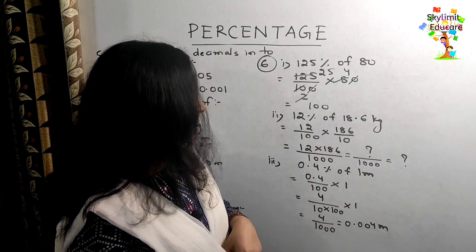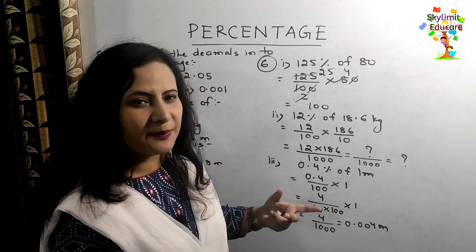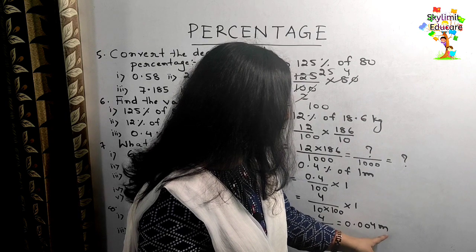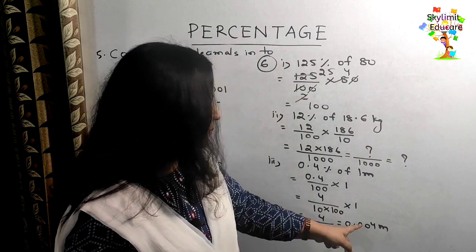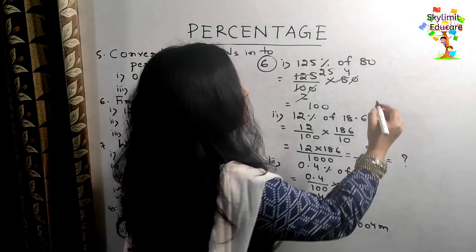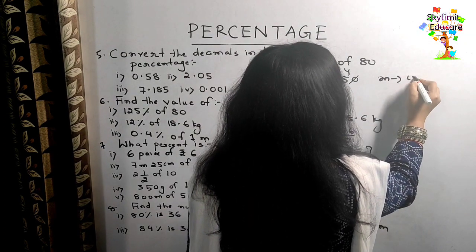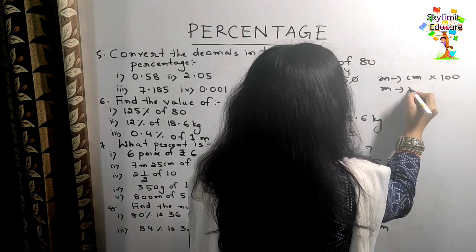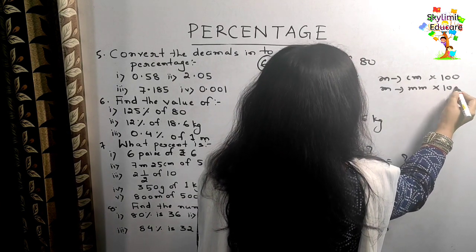And suppose you're asked to find the answer in centimeter or millimeter, what are you supposed to do here? To convert to centimeter, you can multiply 100, and to convert to millimeter, you can multiply 1000. To convert from meter to centimeter, you multiply by 100, and from meter to millimeter, you can multiply by 1000.